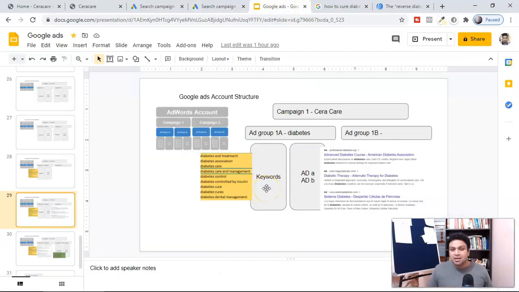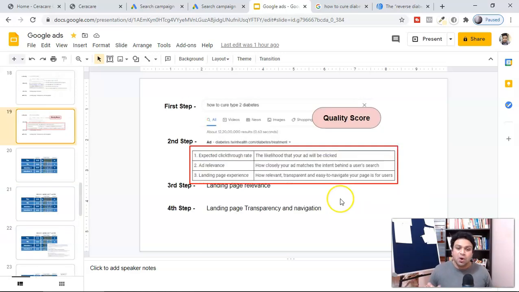For each ad group, you must have one similar keyword which you're targeting with one ad group, and make sure it is relevant in your ad by using the ad text. Only 2 things you have to learn: quality score is in your hand, and you can do this by setting up the right ad and keeping everything relevant. This is the one thing you have to take from this video. And the second very important thing is one keyword in one ad group, and target those keywords with different ads.